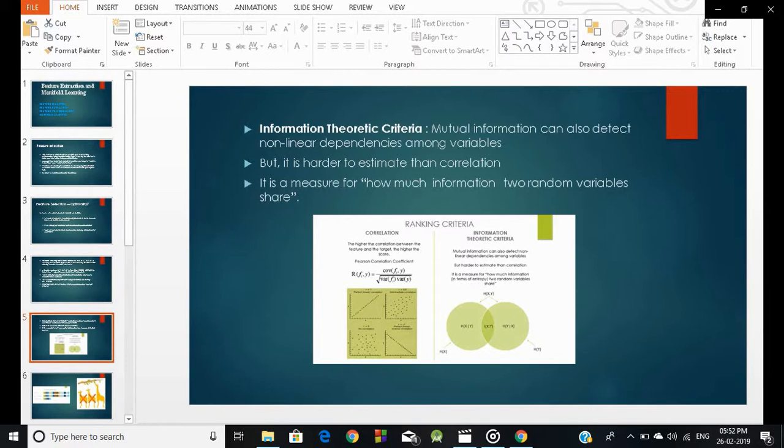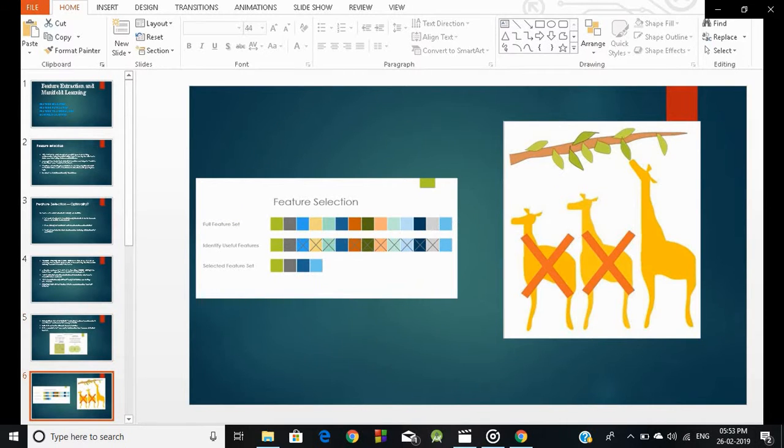Okay, let's discuss information theoretic criteria. Mutual information can also detect non-linear dependencies among variables, but it is harder to estimate than correlation. It is a measure of how much information two random variables share.